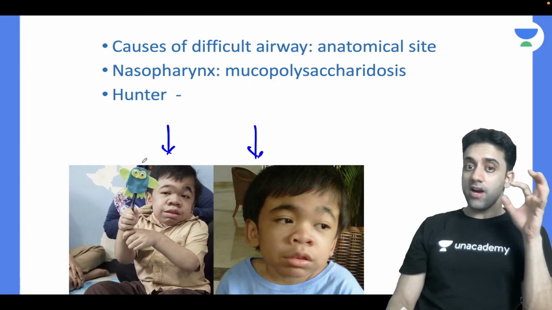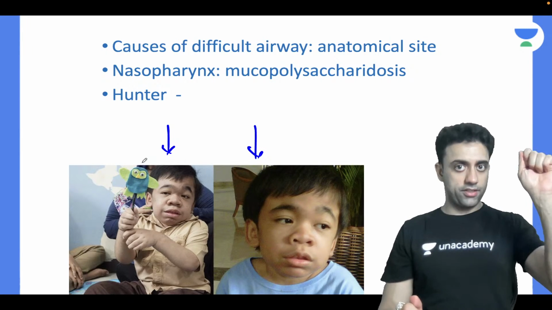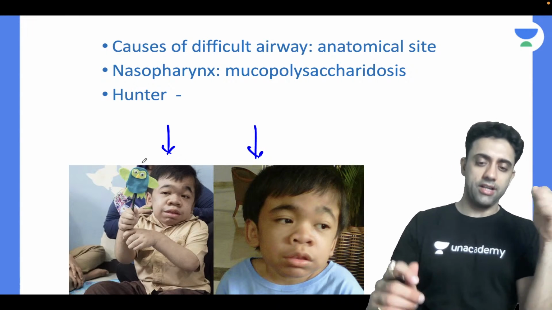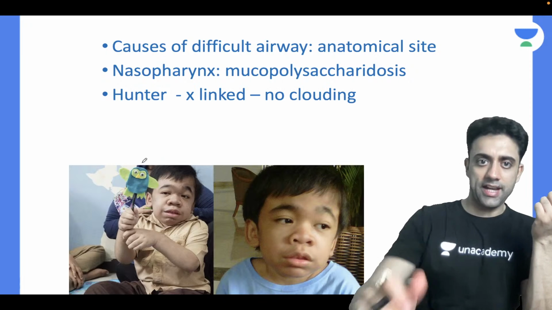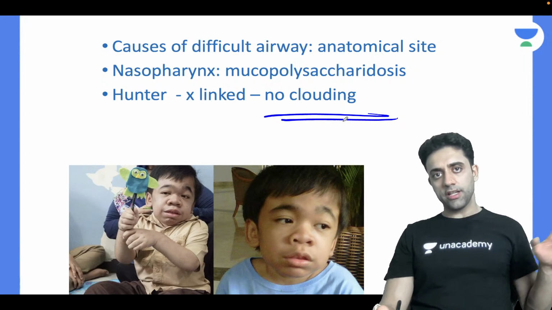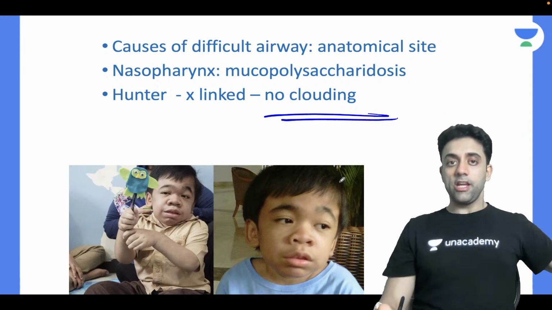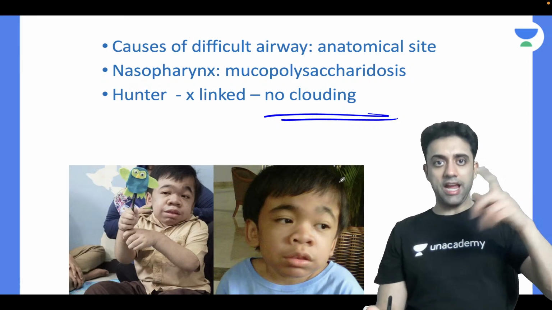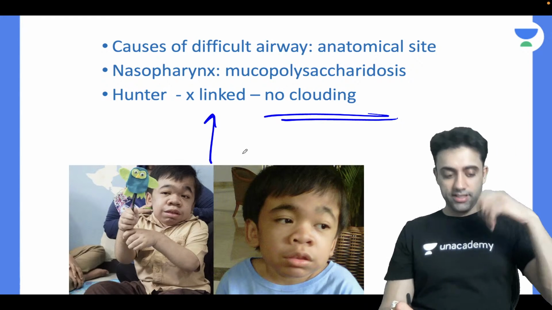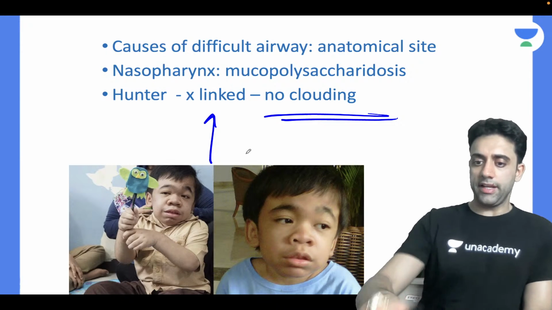And then type 2, we have Hunter syndrome. What happens in Hunter? Remember, I am going to a jungle for hunting with a hunter. As I am going, it means I can see, right? So no clouding of cornea is there in Hunter, whereas there is clouding of cornea in Hurler disease. I'm a boy, X-linked inheritance, and I don't have clouding. So no clouding of cornea in Hunter, and there is clouding of cornea in Hurler.